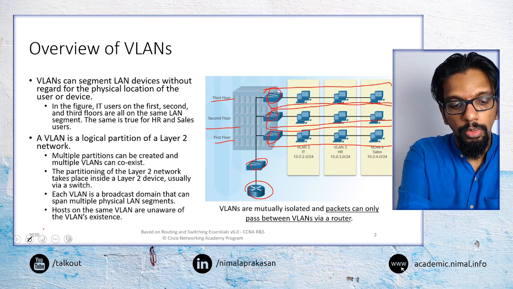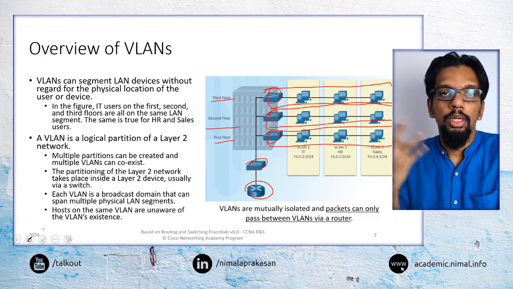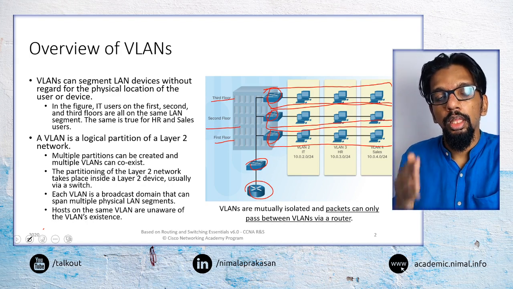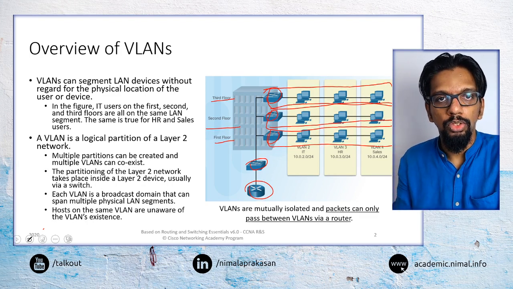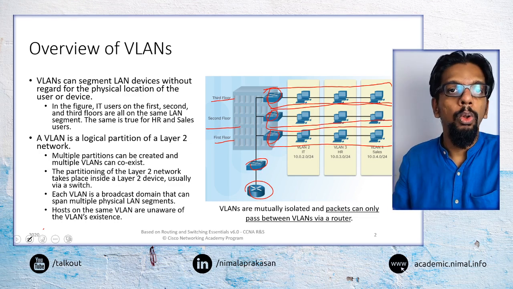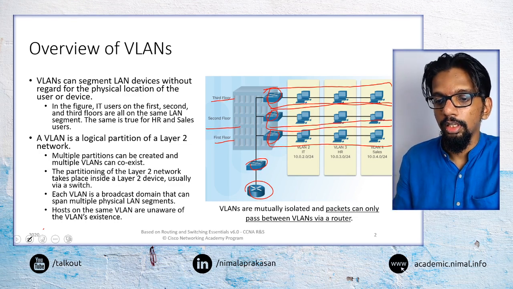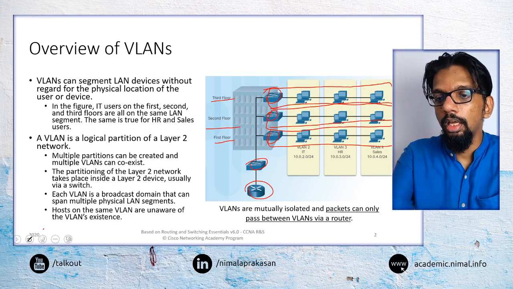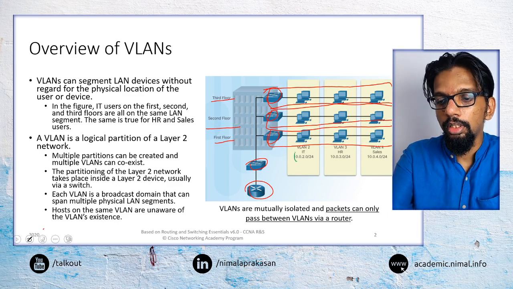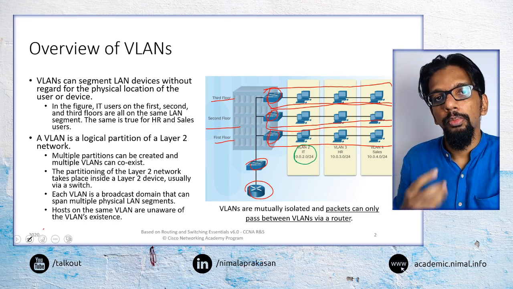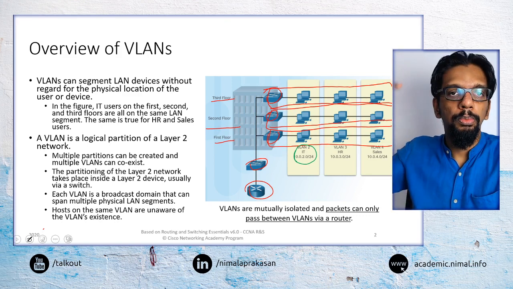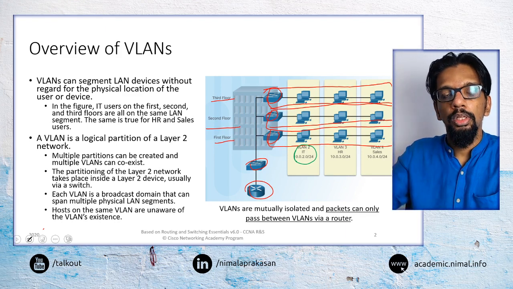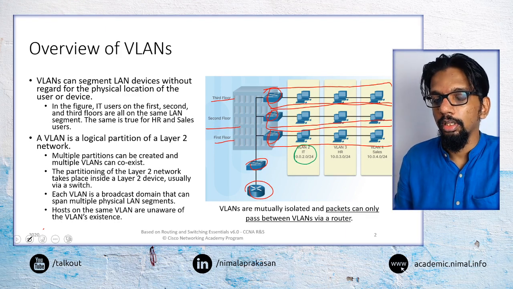But then what we may want to do is, in an organizational environment, we may have a need where people from different parts of the organization are co-located in different places. Say, for example, there may be people from the IT department, and a few of them may sit on different floors. Some may be on the first floor, some on the second, and some on the third.